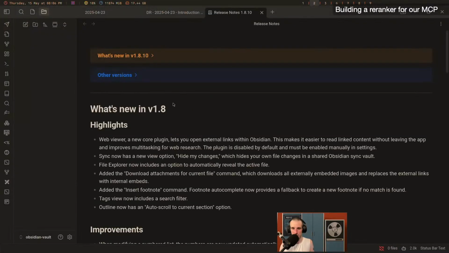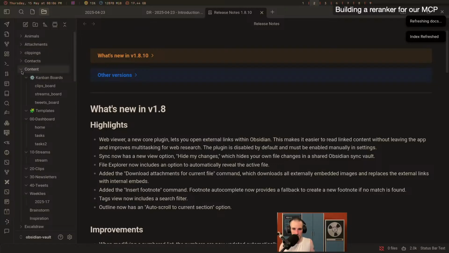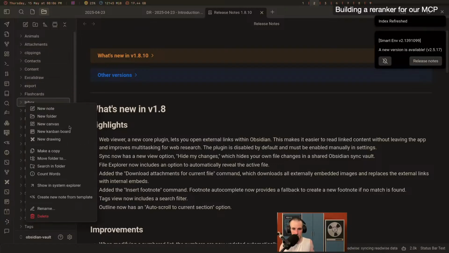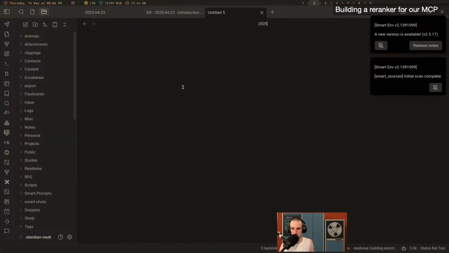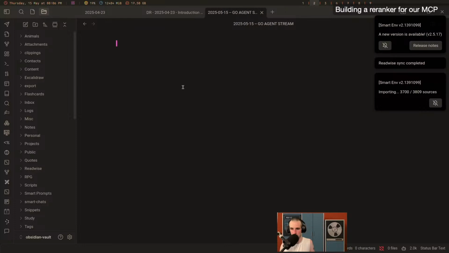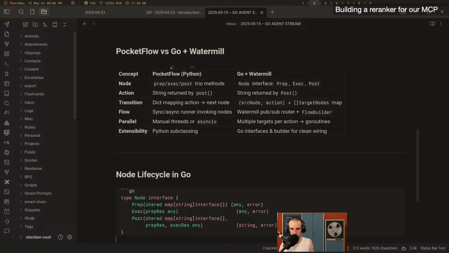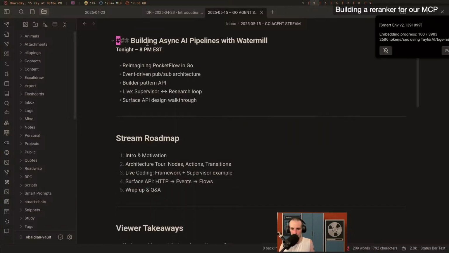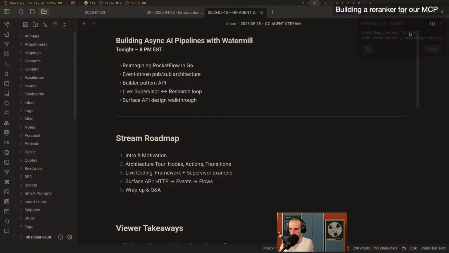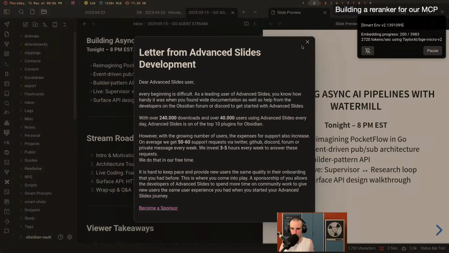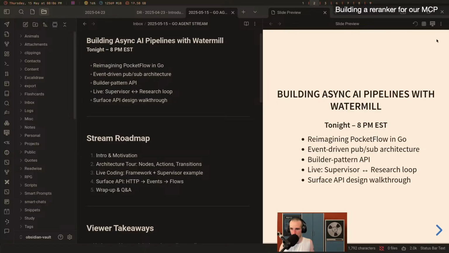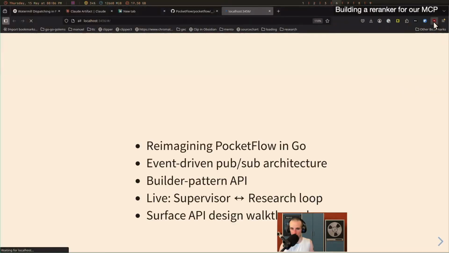I just had them render into Obsidian slides. So we'll see what happens here. We're going to create a note. Today we're the 15th. And we're going to call this Go Agent Stream. And I'm going to paste my slides. Come on. When is the VI mode going to kick in? There we go. If I start the slide stuff, come on. And then I think I can open this in my browser.